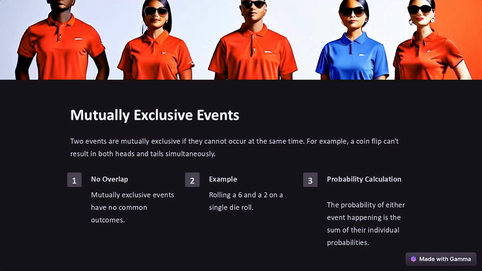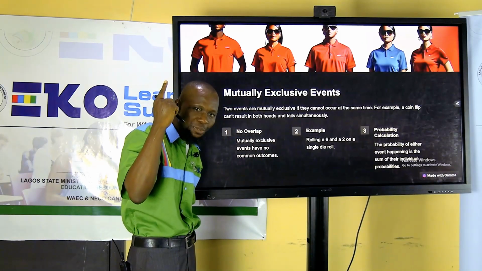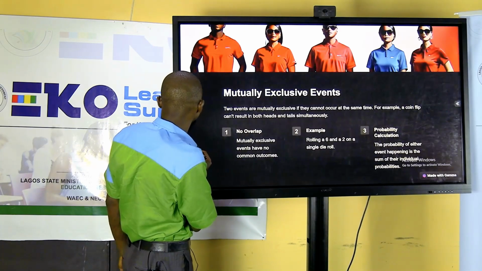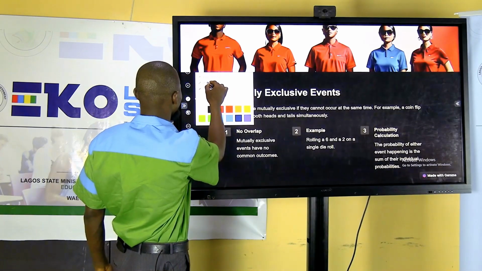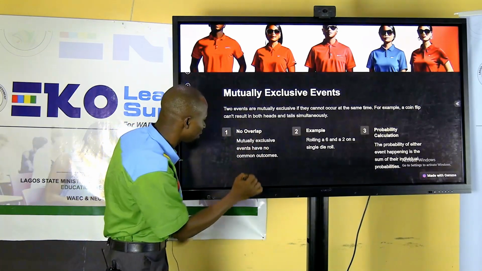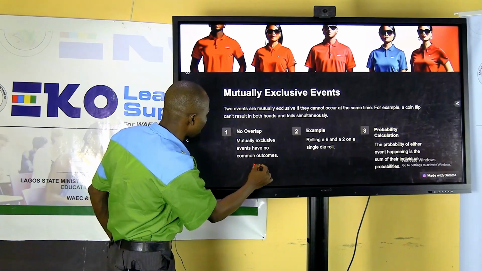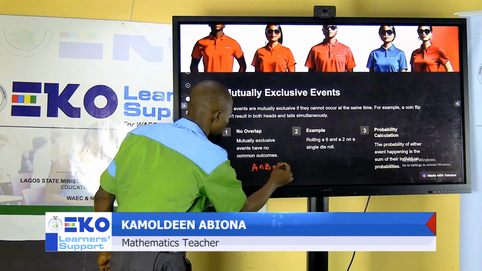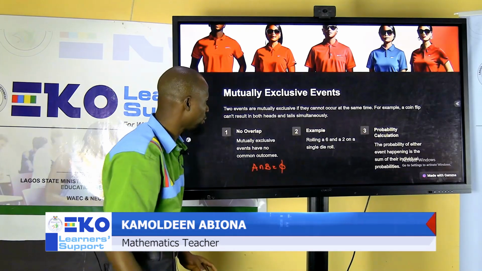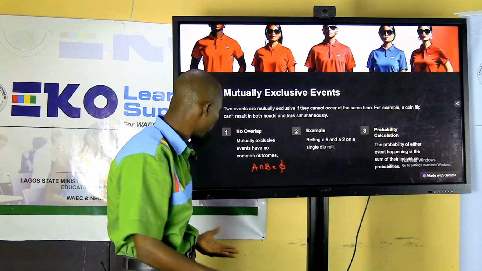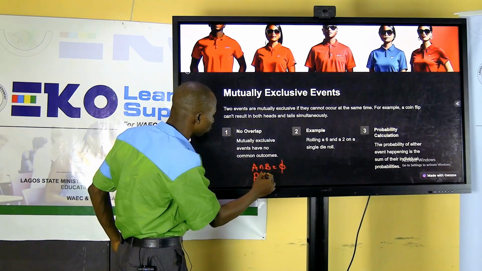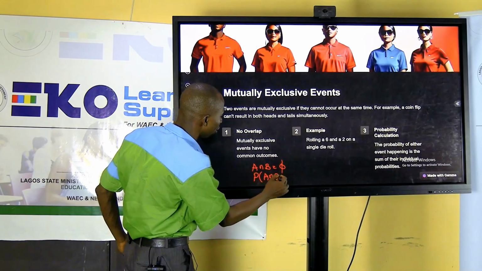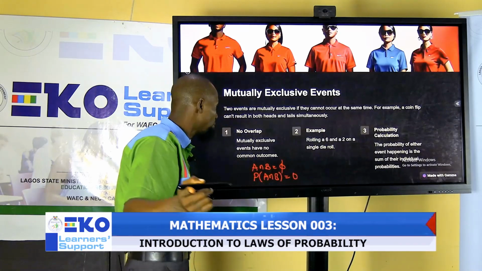So in that case, there is no overlap. Mutually exclusive events have no common outcomes, that is, from the knowledge of sets. Do you remember? Meaning that in this case, for A and B, A intersection B is not possible. It is empty. So as a result, the probability does not exist, or we say the probability is zero. The probability of A intersection B is zero.